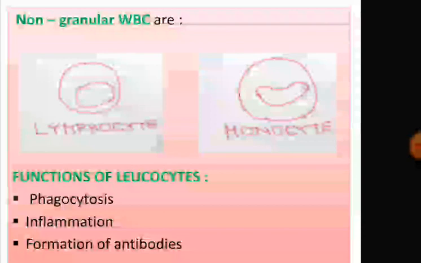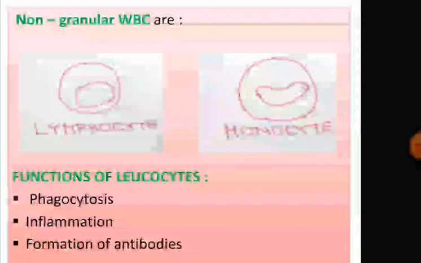Function of leukocytes. Leukocytes help in phagocytosis. This is a neutrophil that engulfs bacteria, engulfs particle-like solid substances, especially bacteria. What is phagocytosis? It is a process in which most WBCs, and particularly the neutrophils, engulf bacteria.